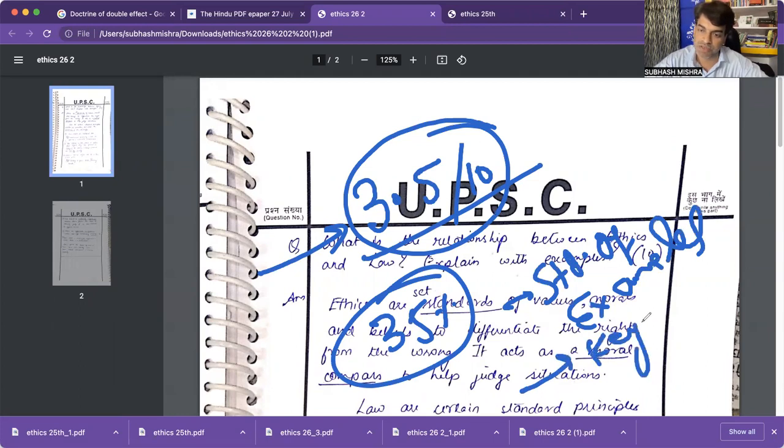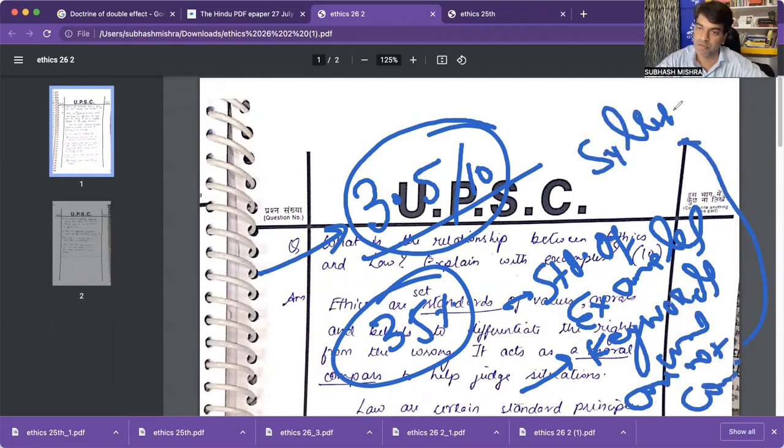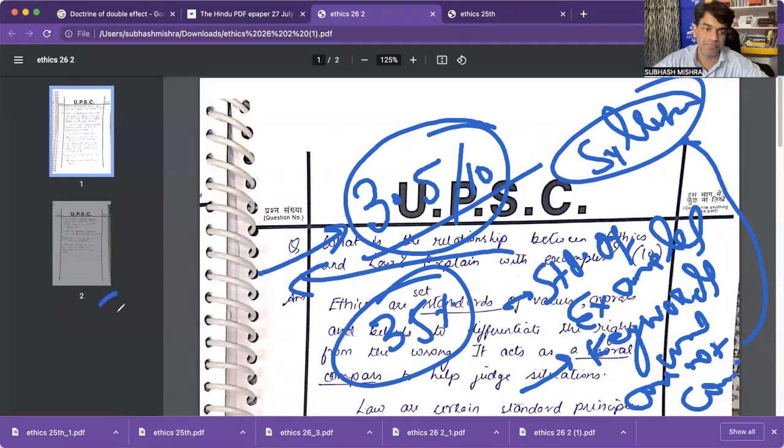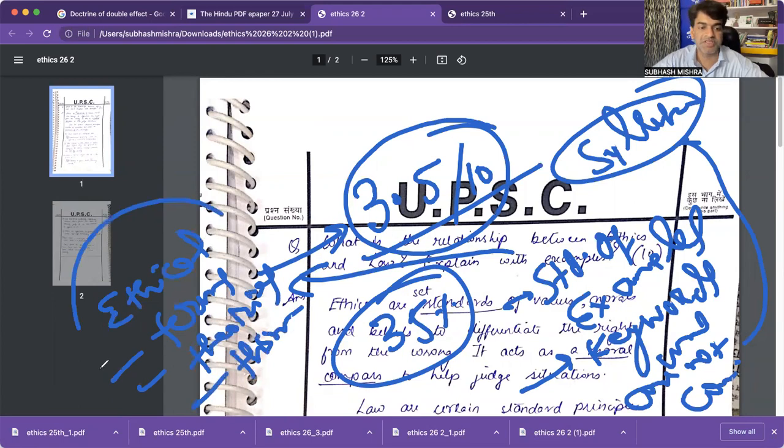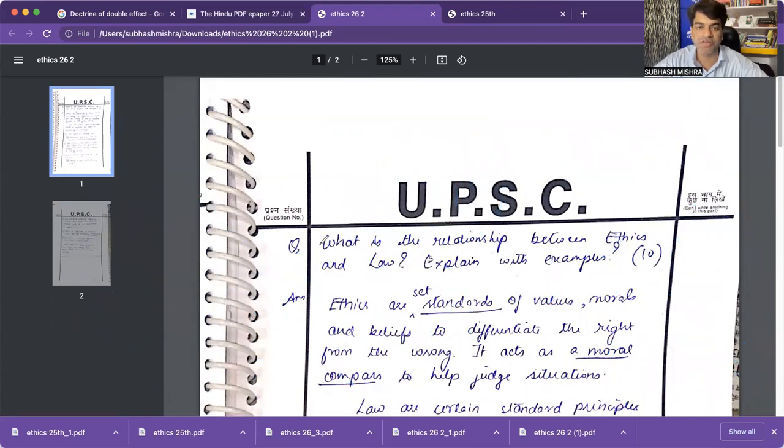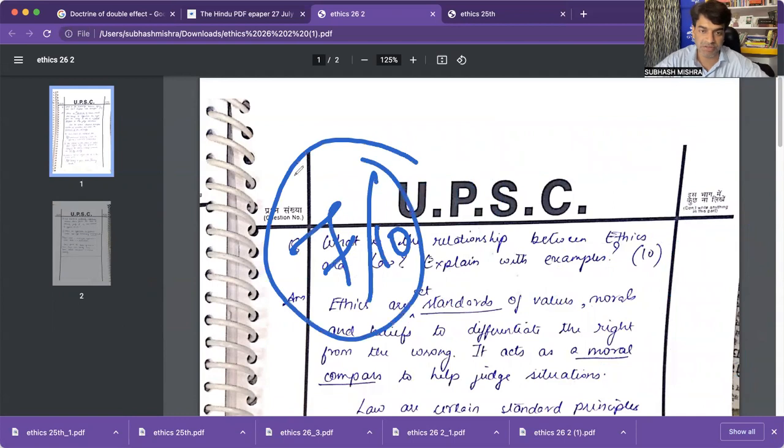The keywords used are not coming from the syllabus, and the understanding of ethical terms, theories, and thinkers is missing. Please try to inculcate that and you can enhance the marks to 7 out of 10. If you want any more guidance, you can contact me.